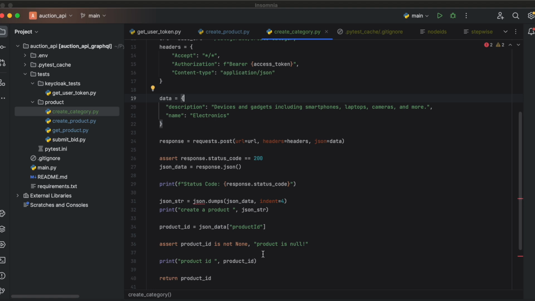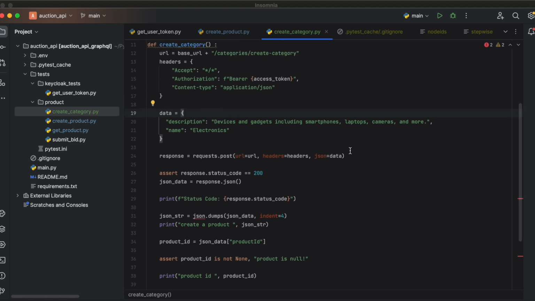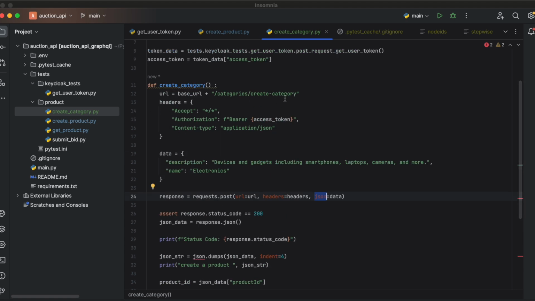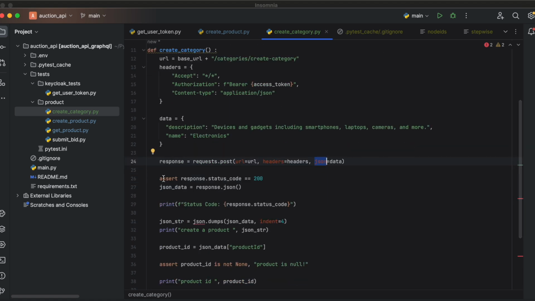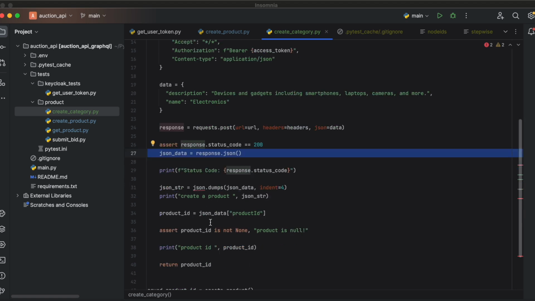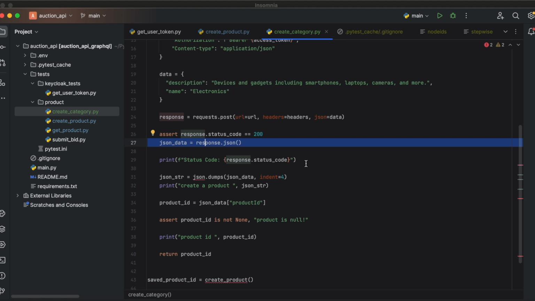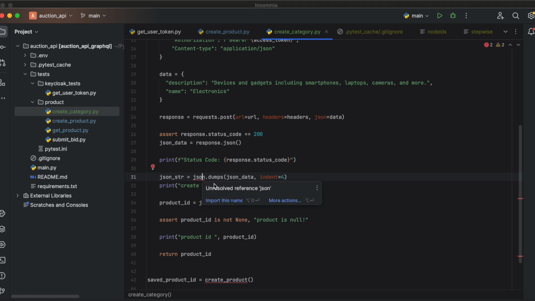And then we want to pass that data as a JSON to it, and then the headers and the URL which we've got here. We want to assert it and then collect the response, the data JSON of the response, into another variable. Then we want to just print the status. I'm just printing the status for debug purposes. So let's import that one. Then we want to make the data look good so we can read it. Without this it doesn't look good, so print that data.